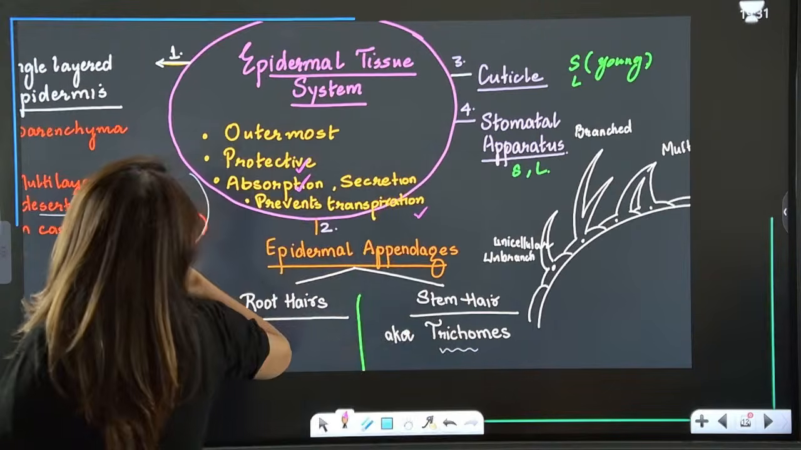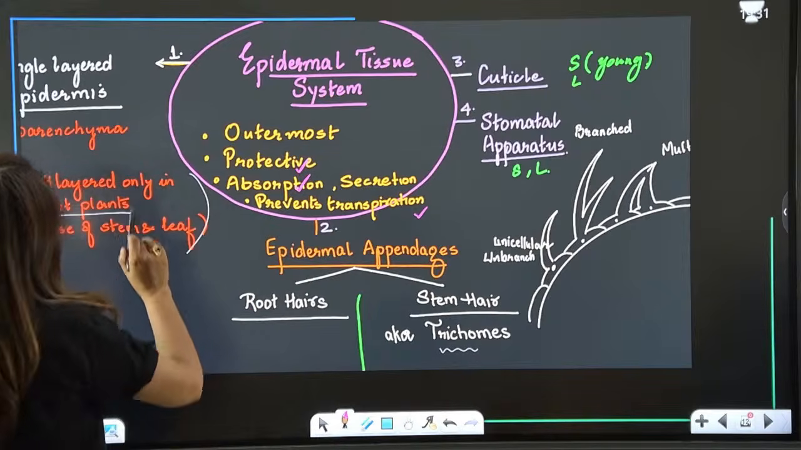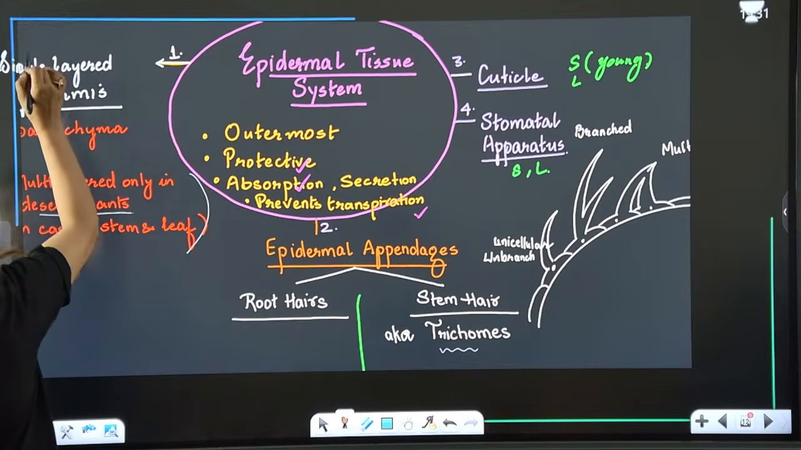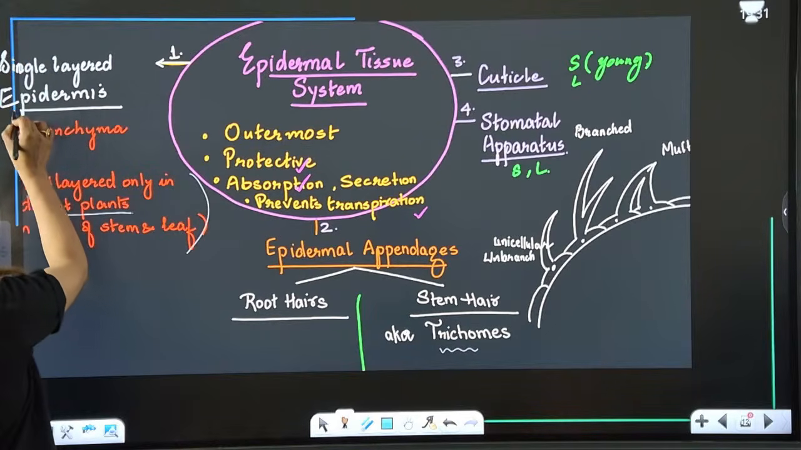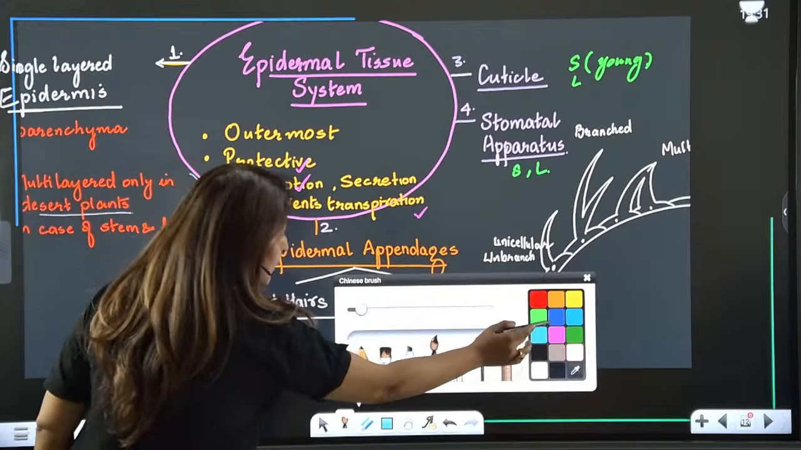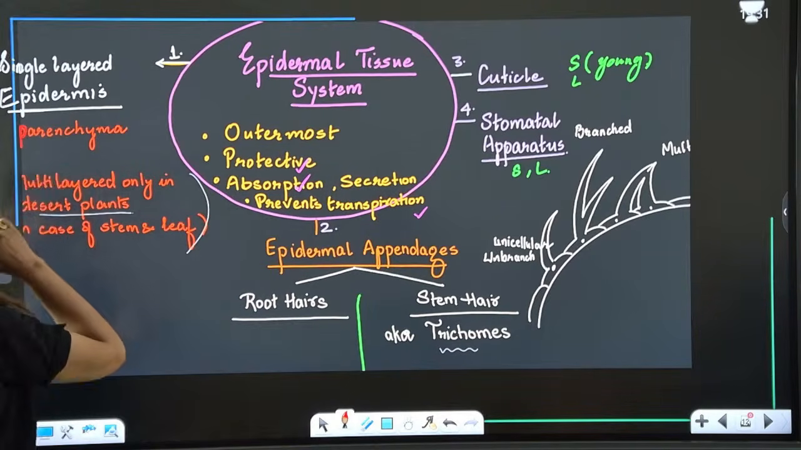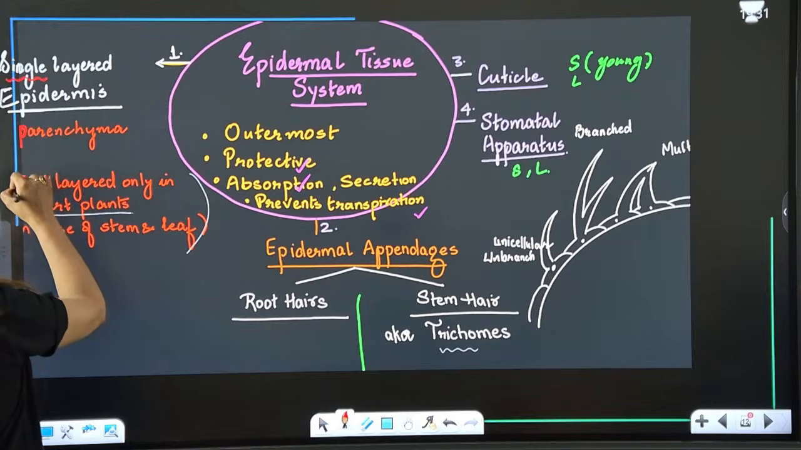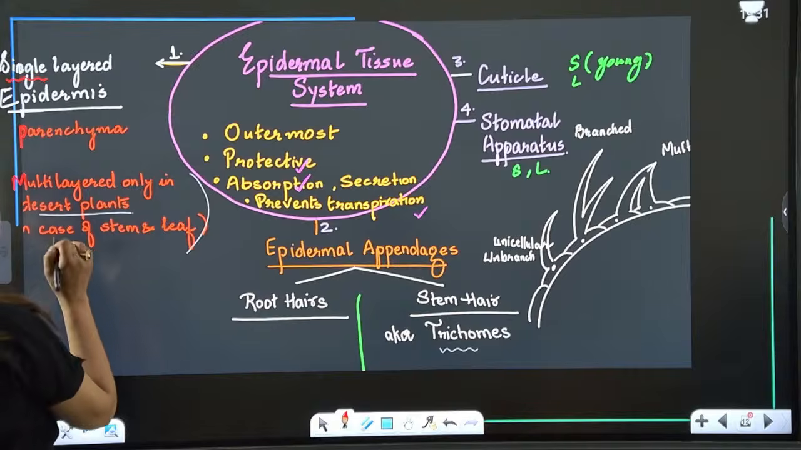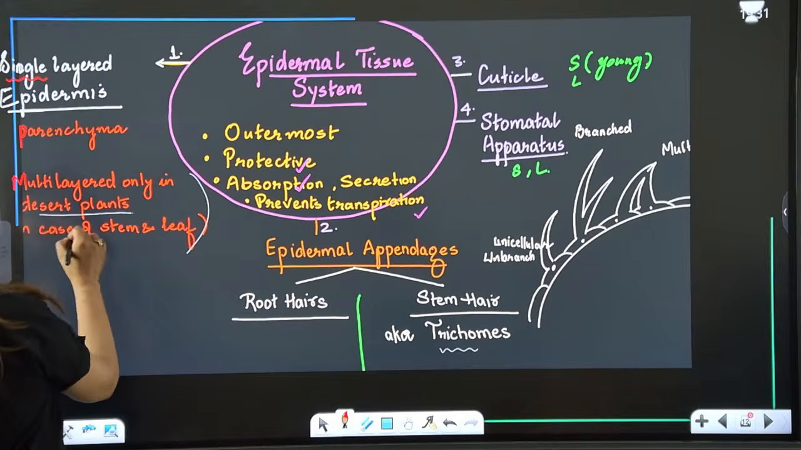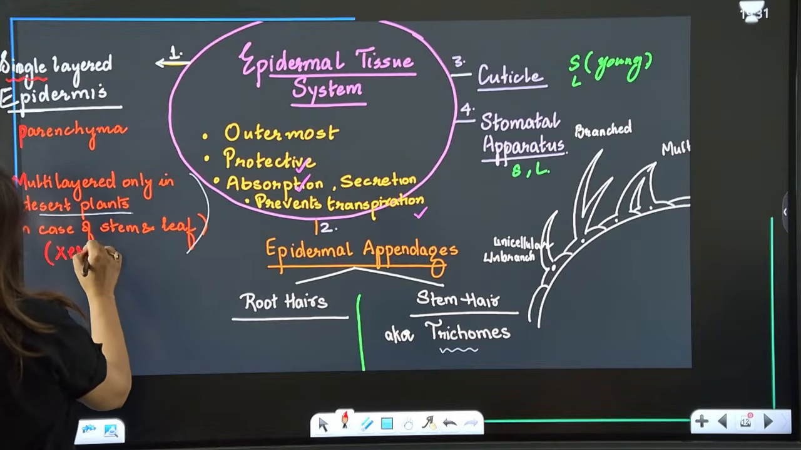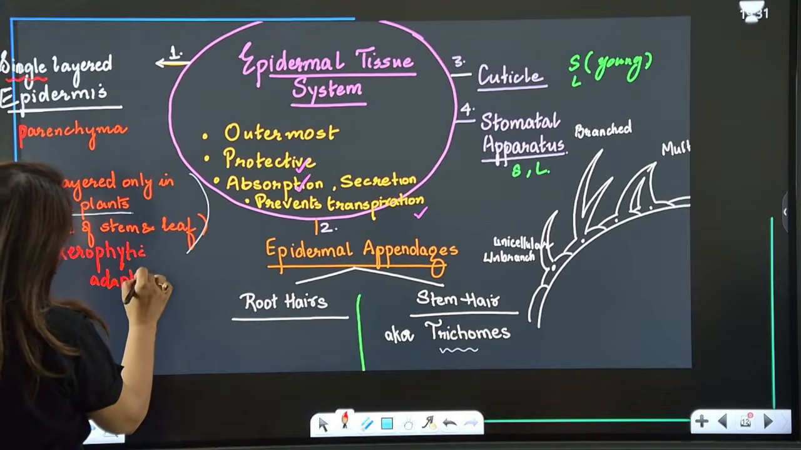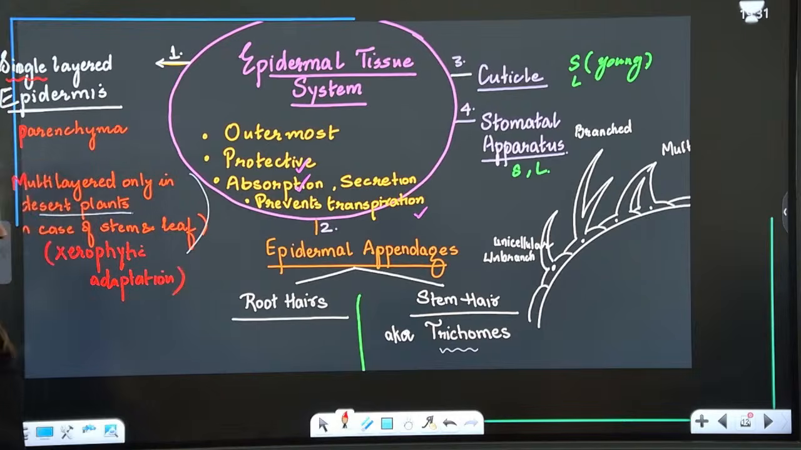So, guys, epidermal tissue system, these are the functions discussed already. Now, it consists of single layered epidermis, right? What is it made up of? I told you epidermis is always made up of parenchyma, and it is single layered. But at times it can be multi-layered. That is in case of desert plants, in case of stem and leaf, to prevent transpiration. So that will be a xerophytic adaptation. Otherwise, normally epidermis is always single layered.